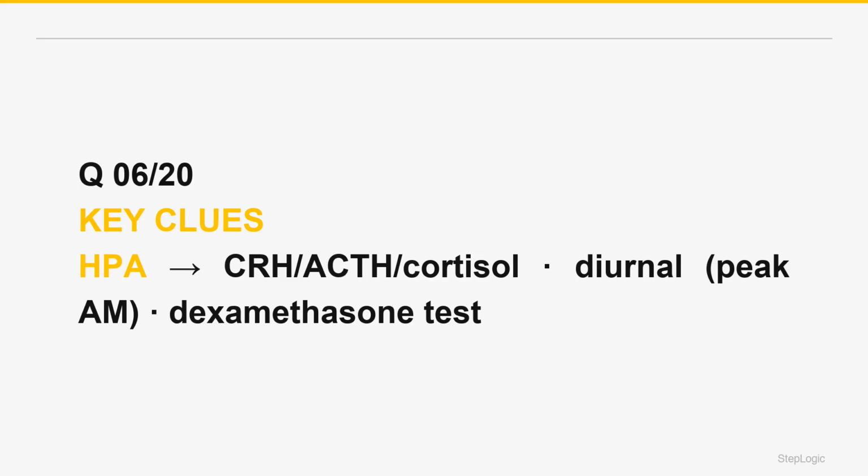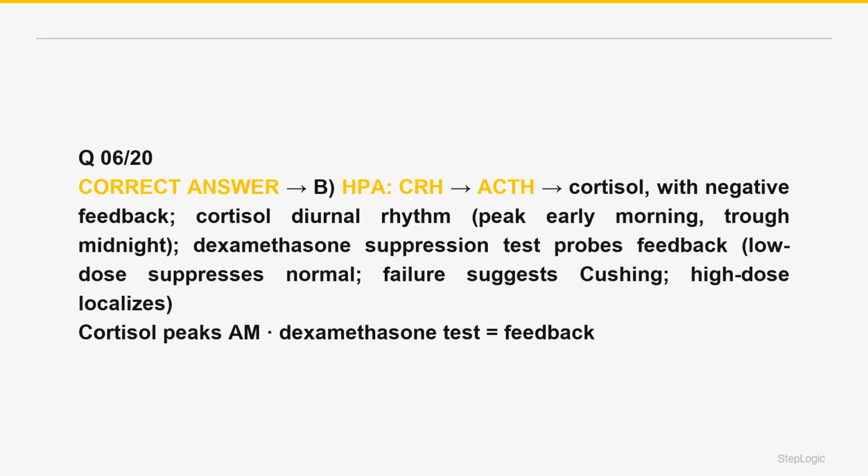The axis: the hypothalamus secretes CRH, corticotropin-releasing hormone, which stimulates the anterior pituitary to release ACTH, which stimulates the adrenal cortex to secrete cortisol. Cortisol then exerts negative feedback on both the pituitary ACTH and hypothalamus CRH, keeping the system in balance. Cortisol secretion follows a diurnal, circadian rhythm, highest in the early morning, around awakening, and lowest around midnight. The correct answer is B.